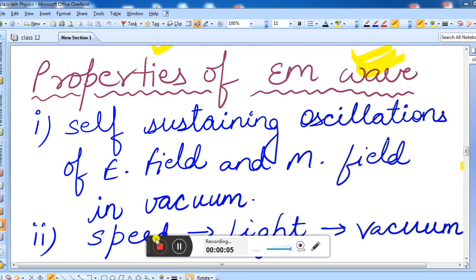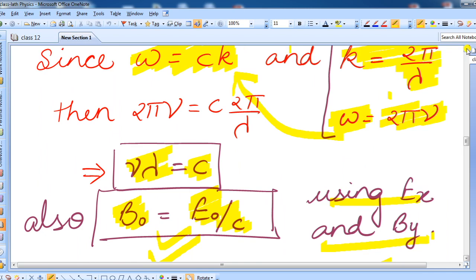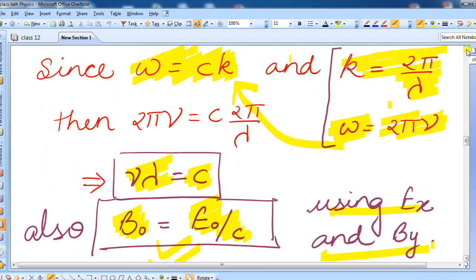As you can see, we have to start properties of EM wave, electromagnetic wave today. So let us do this part without wasting time. But before that, have a quick revision of where we left in the last video.